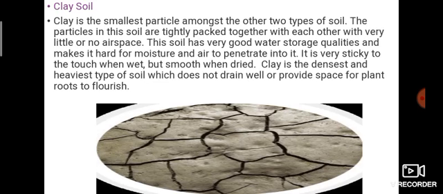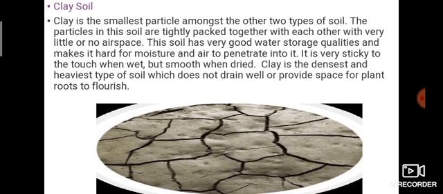Clay soil. So we can prepare toys from the clay soil. Clay soil has the smallest particles amongst the three types of soil. The particles in this soil are tightly packed together with very little or no airspace. That's why once we dry it, it is very hard to break. It's very tight because the particles are closely packed.